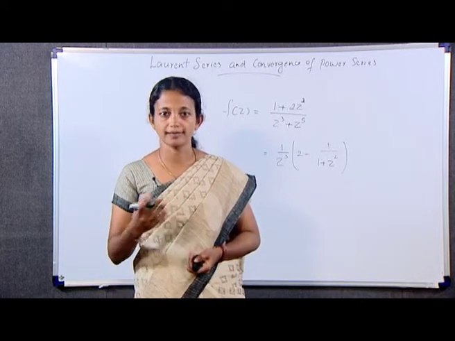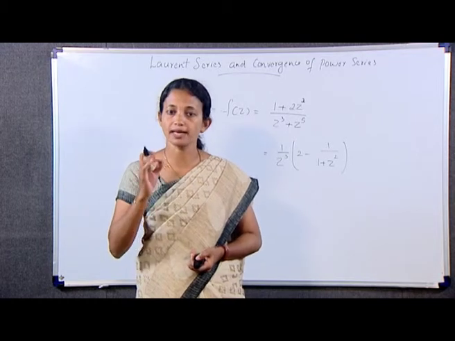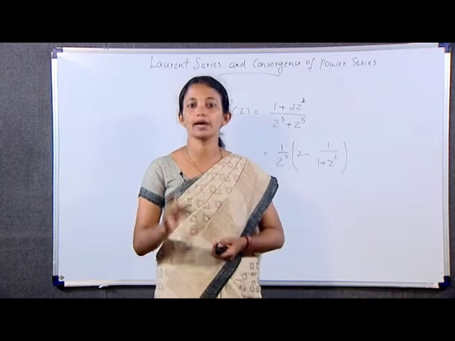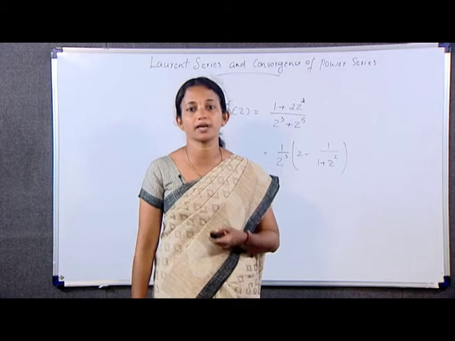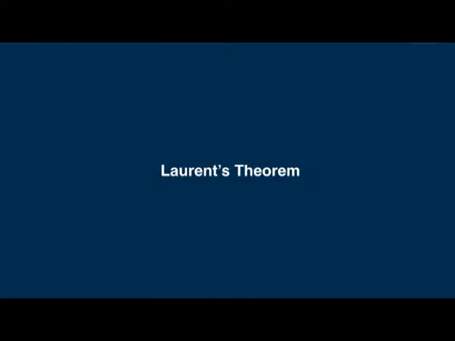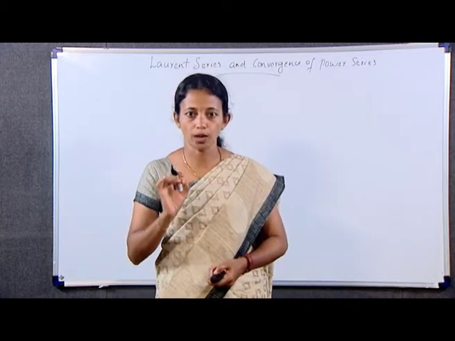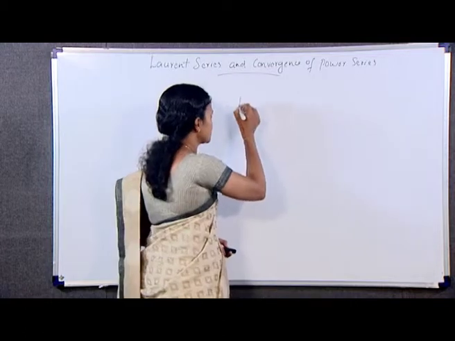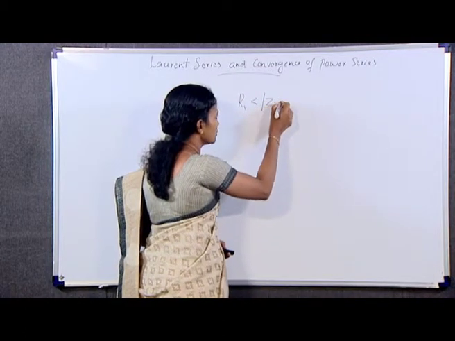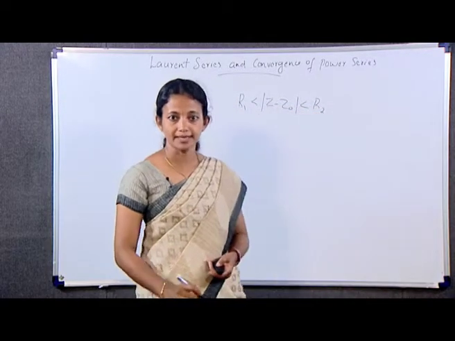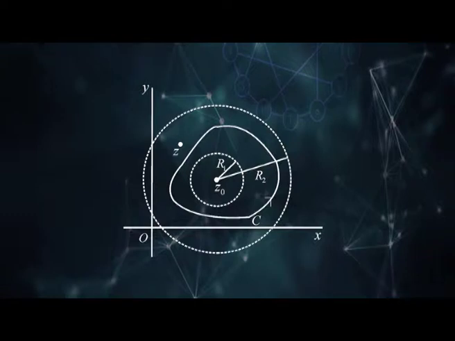We now present a theory that enables us to obtain a series representation for f(z) involving both positive and negative integer powers of z minus z0. So, the first theorem is Laurent's theorem. Suppose that a function f is analytic throughout an annular domain, that is R1 less than mod z minus z0 less than R2, and let C denote any positively oriented simple closed contour around z0 and lying in that domain.